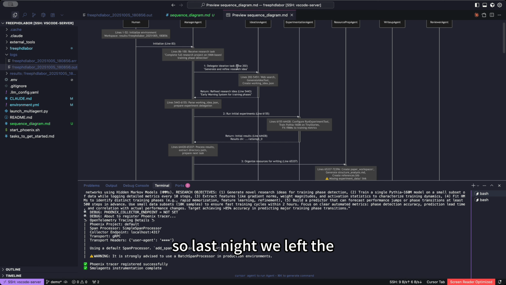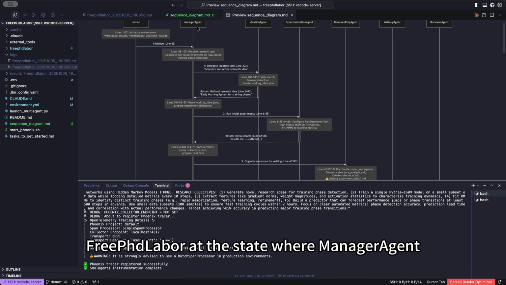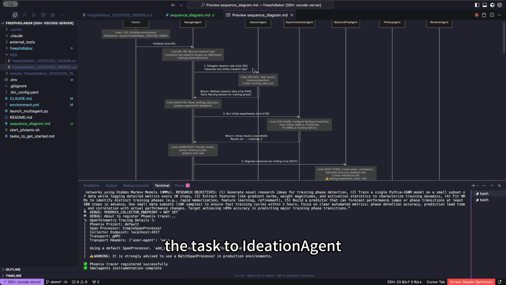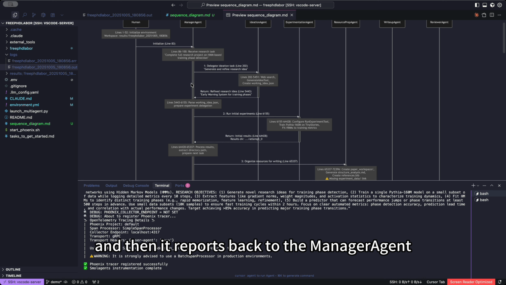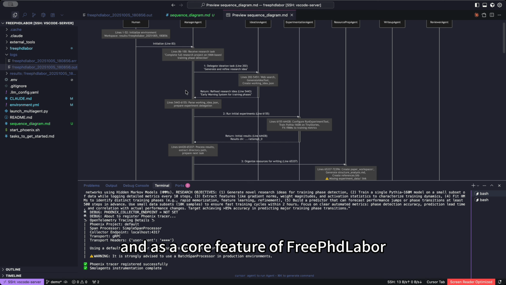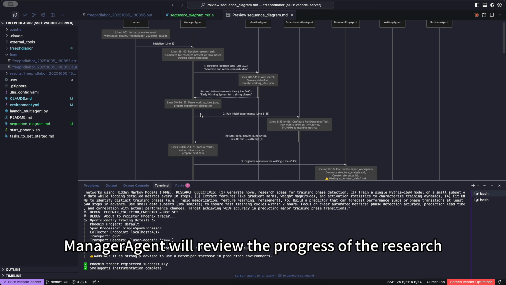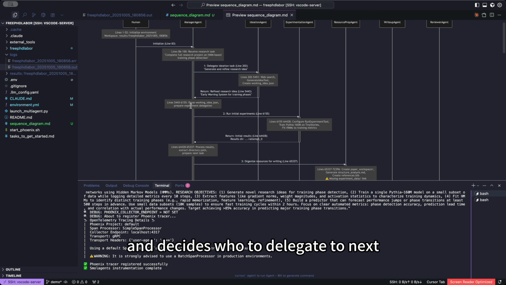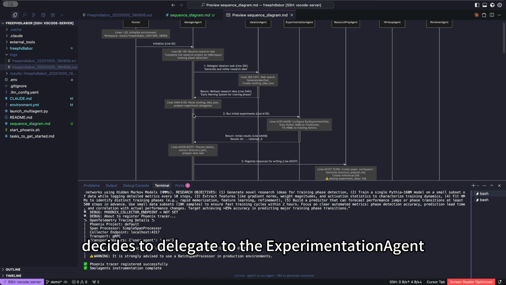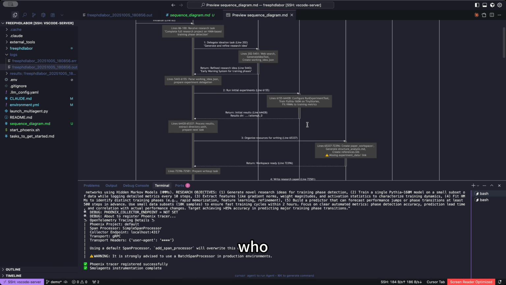So last night, we left free PhdLabor at the state where the manager agent had delegated the task to the ideation agent to generate and refine the research idea. We can see that the ideation agent has called a variety of tools to create this working idea.json, and then it reports back to the manager agent. As a core feature of free PhdLabor, the manager agent will review the progress of the research and decide who to delegate to next. So here, the manager agent decides to delegate to the experimentation agent, who drafts the code, runs the code, and produces a lot of byproducts of the experiments in the form of figures or code.